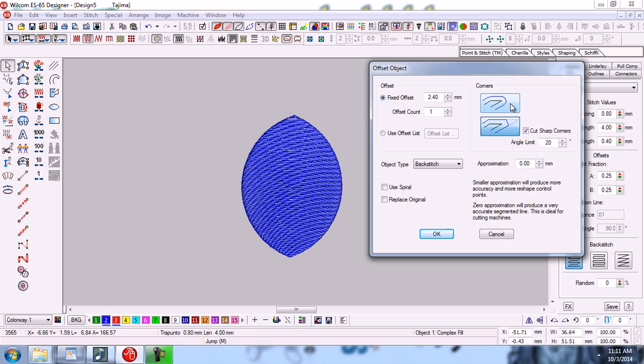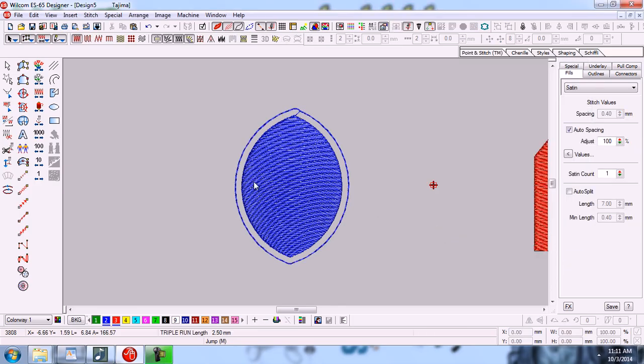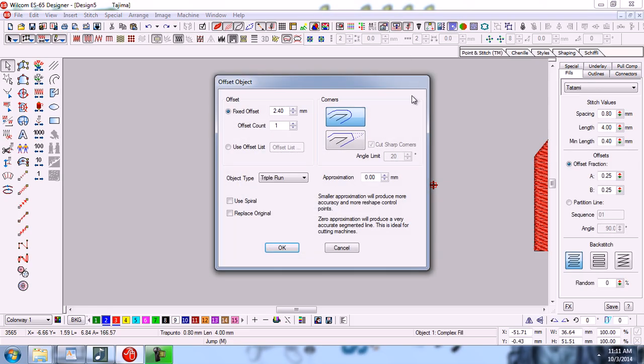For example, I want to choose rounded corner, so I will click here, and this is the option for what type of running you want to use. You can use any type of running like single run, triple run, motif run, input C, etc. For example, I want to use triple run, so I will choose triple run, and now click on OK button. So you can see that the insert offset object has been created. Control Z for undo. Now click on it again.